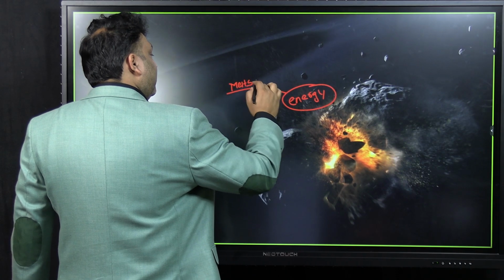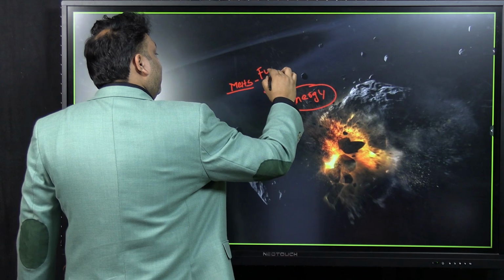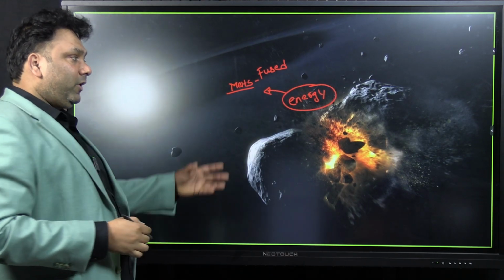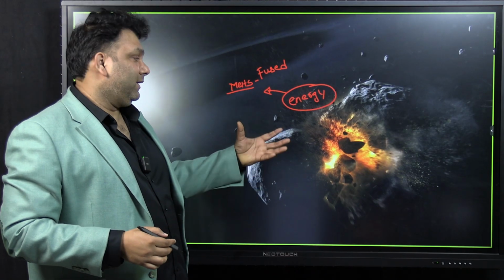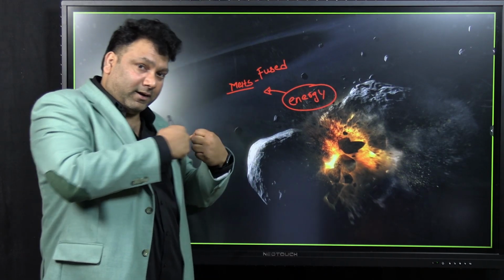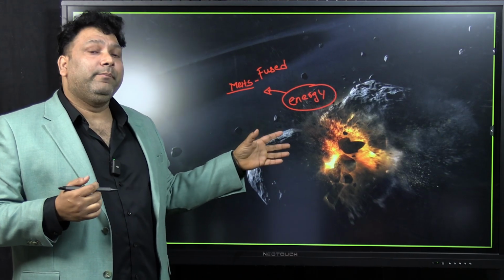When a rock collides, what happens? The rock melts, and these rocks will be fused into each other. Small rocks collide, and after collision they will melt and form a bigger rock.